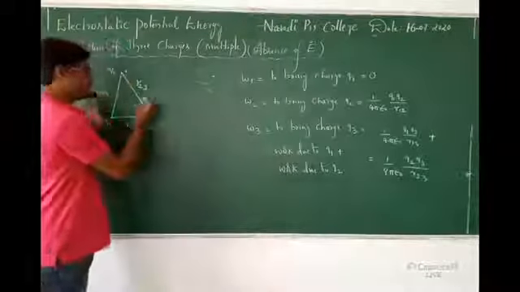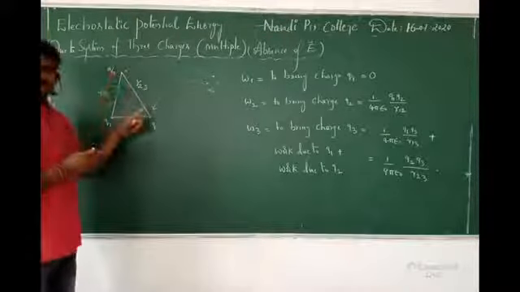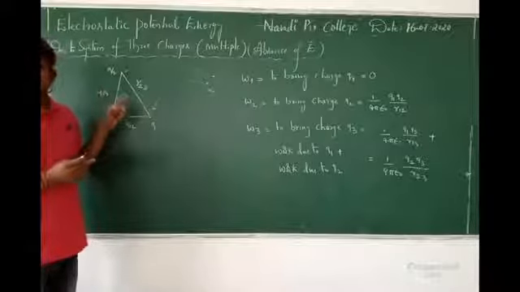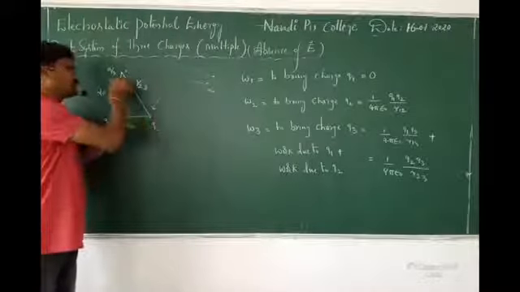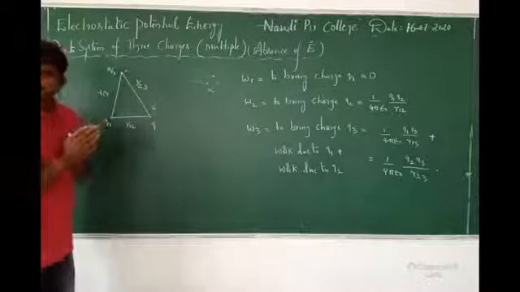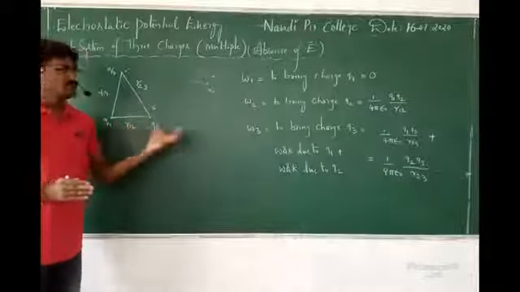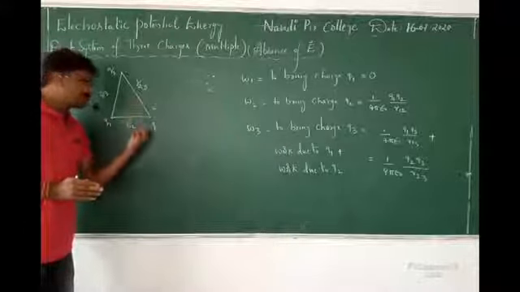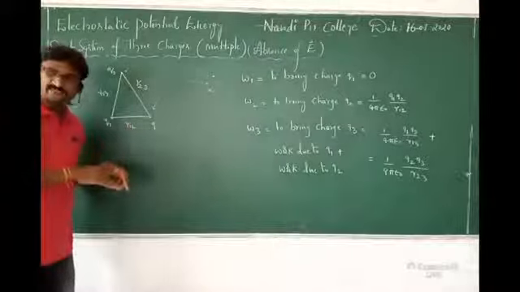So now 3 charges are bound. So all the 3 charges have their own potential energy. W1, W2, W3. Once all the 3 charges came to their particular locations, the amount of work done we spent to reach this particular location converts into potential energy, once the charges reach their location.